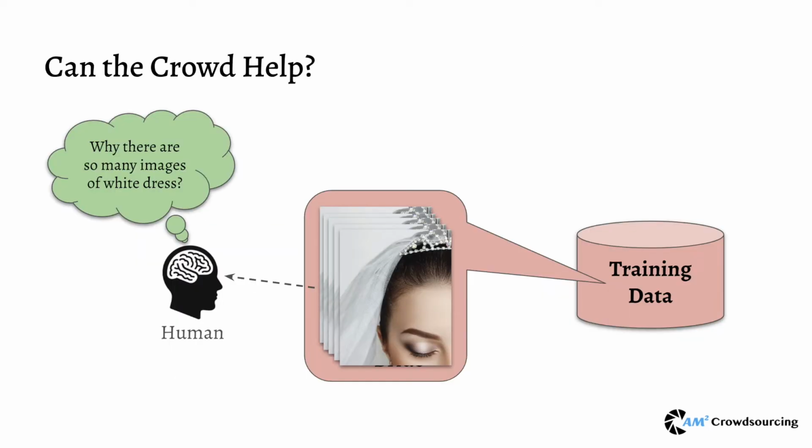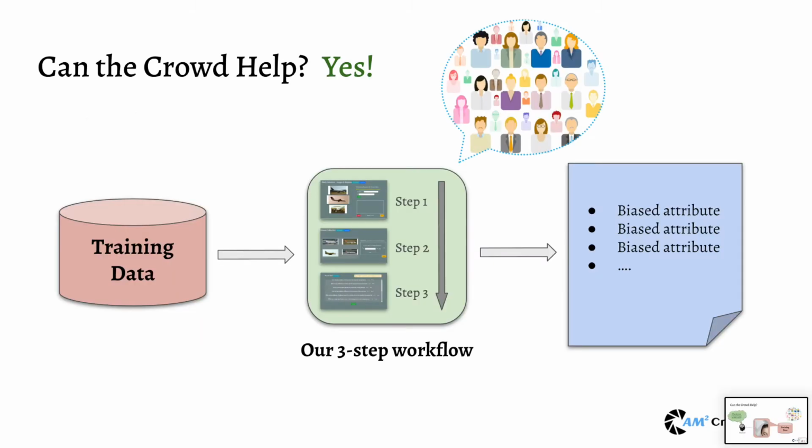On the other hand, humans have innate capabilities to understand images and identify patterns in images. This led us to the question: can the crowds help detect the sampling biases in the training image dataset? If yes, how should we present the images to collect meaningful inputs from the crowds and therefore analyze the input image datasets? In this paper, we present a three-step crowdsourcing workflow that successfully combines the intelligence of individuals and converts them into statements describing biases of the input image dataset.